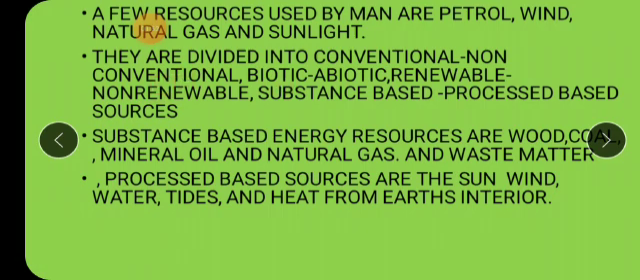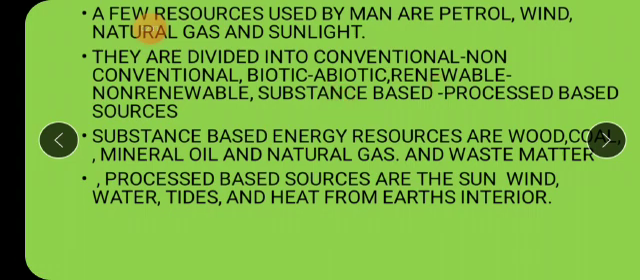Biotic, when we use living things for producing energy, like biogas. Biogas is produced by using cow dung, even the waste matter of animals and plants, isn't it? So they are said to be the biotic energy resources. Abiotic, when we use non-living things to produce the energy, they are said to be the abiotic energy resources.